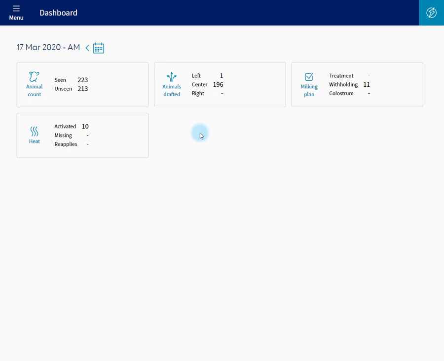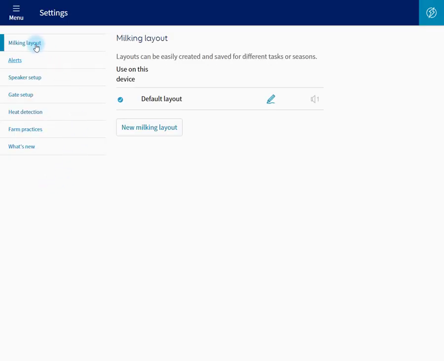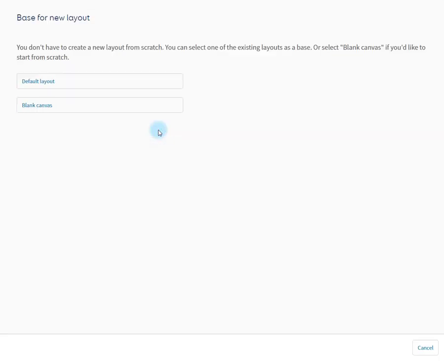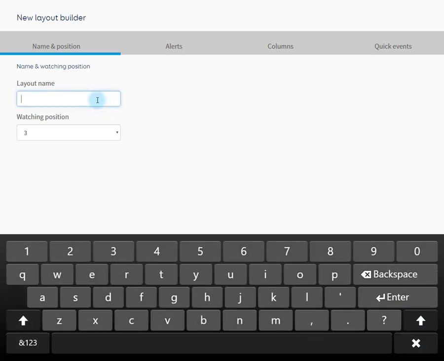There are a couple of ways to identify animals on heat. You can do it live or look at the heat report at the end of milking. To see animals on heat in a live view, click Menu, Settings, and we're going to set up a new milking layout. New milking layout. Let's start with a blank canvas. Let's name this layout Heat View.